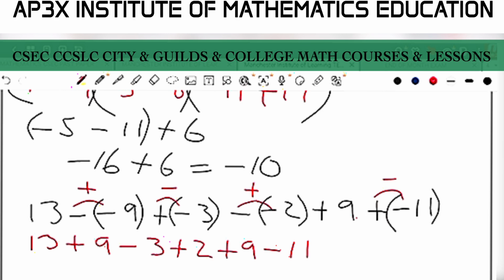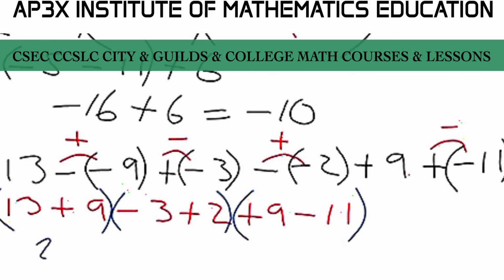So we're going to proceed then to put these into groups of 2, here and here, and also here and here. Okay, so now in bracket number 1, very obvious solution there, 13 plus 9 is in fact 22. And in second bracket here, we owe an amount of 3, but we only have an amount of 2 that we can pay.